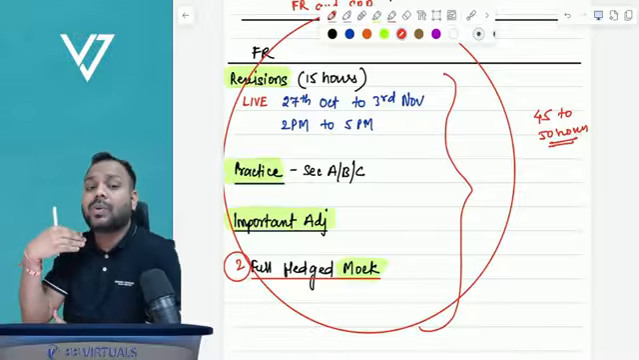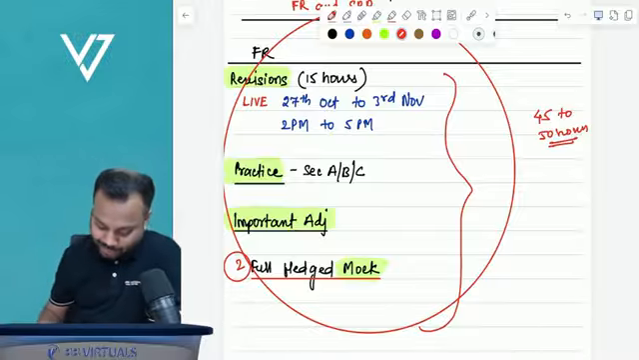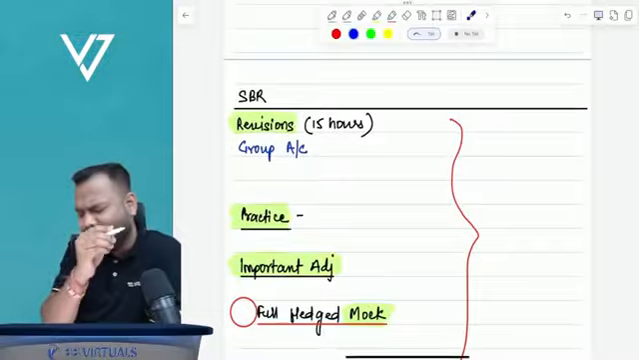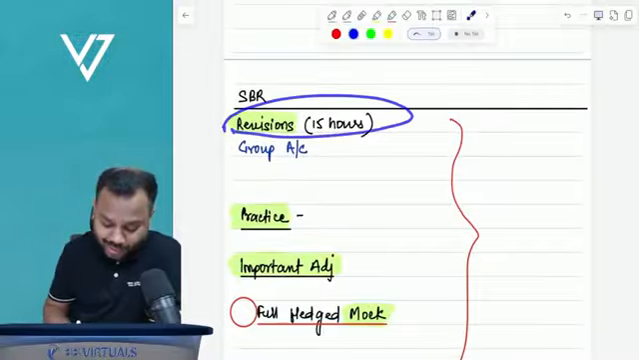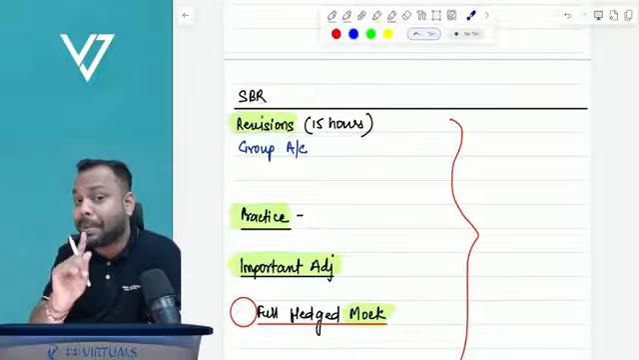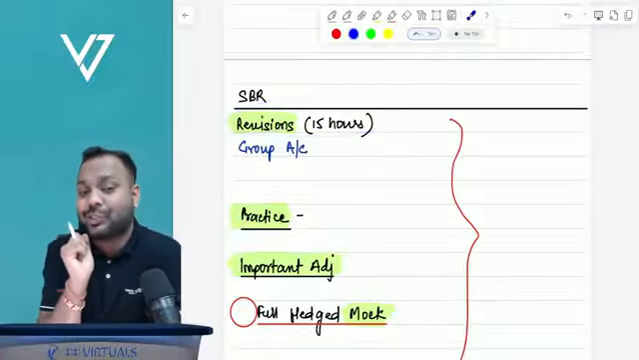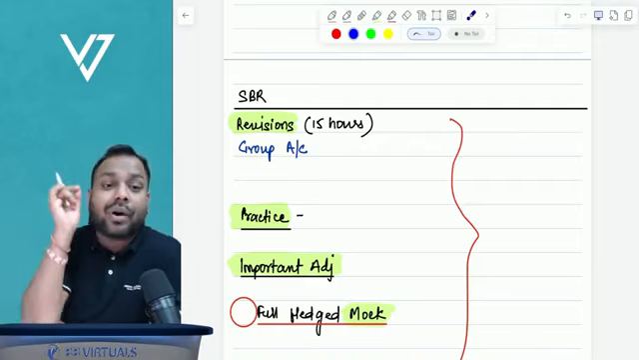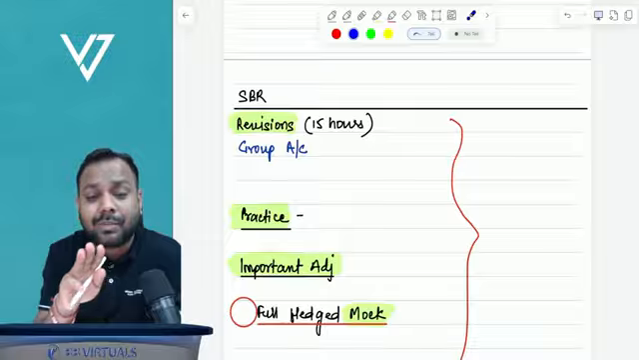Now, coming to ACCA SBR crash course. Now, in ACCA SBR crash course, again, we will help you in the revision of the entire syllabus in 15 to 20 hours. Plus, there is one question that comes every time for 30 marks in your SBR for sure. That is group accounting, 30 marks for sure.